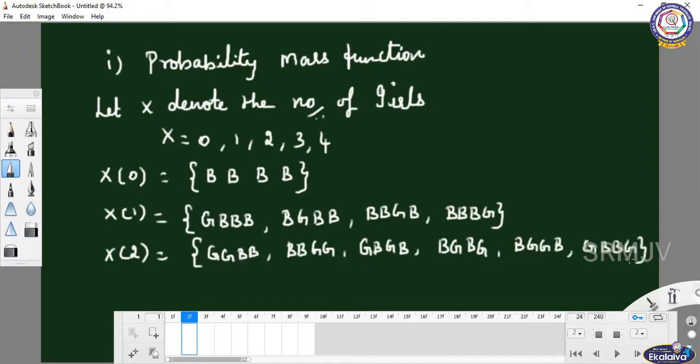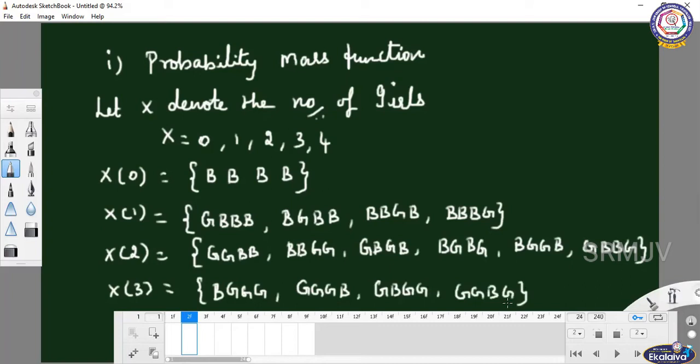Next one is x of 3. x of 3 means 3 girls are there. Boy, girl, girl, girl, or girl, girl, girl, boy, or you can write girl, boy, girl, girl, or girl, girl, boy, girl.